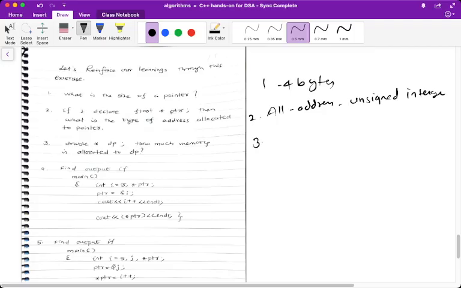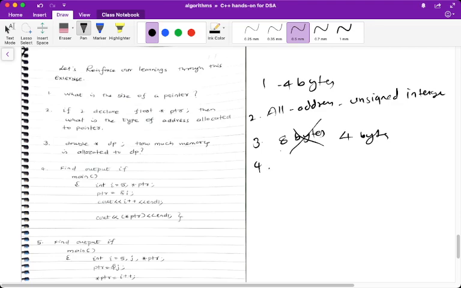Now let's take the third. Double star DP. So I am creating a double pointer DP. How much memory is allocated to DP? The amount of memory allocated to DP is not 8 bytes. It is not 8 bytes because we are not allocating memory for a double variable. We are allocating memory for a pointer. So again the same statement. Regardless of the type of pointer, the amount of memory allocated to any pointer is 4 bytes.